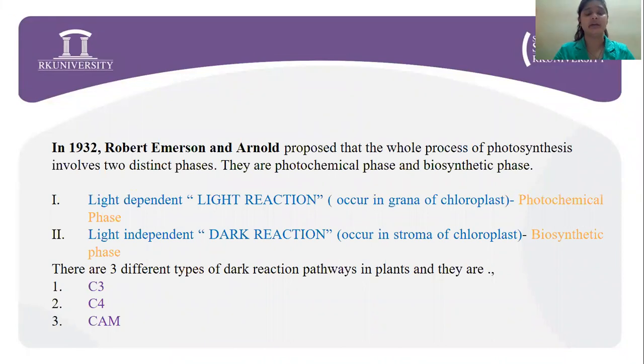Now, in 1932, Robert Emerson and Arnold proposed that the whole process of photosynthesis involves two distinct phases. They are the photochemical phase and the biosynthetic phase. The photochemical phase is the light-dependent light reaction which occurs in the grana of the chloroplast, and the biosynthetic phase is the light-independent dark reaction which occurs in the stroma of the chloroplast. There are usually three different types of dark reaction pathways in plants, which are C3, C4, and CAM. Here we will discuss C3 and C4 only due to the limitation of time.